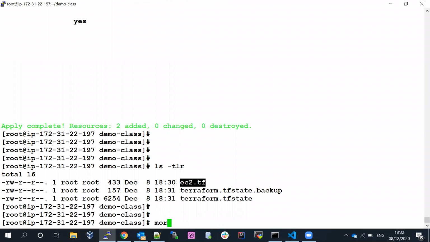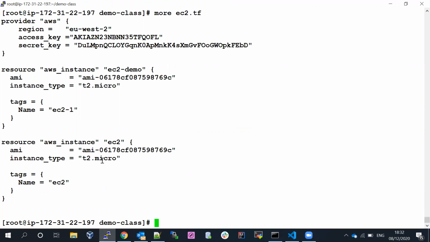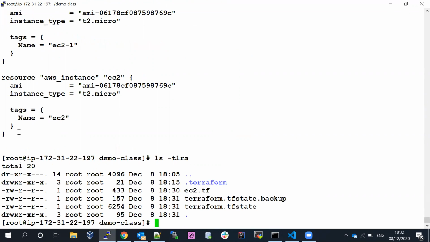I don't want to run two resources. I would like to destroy one resource. Now when we run the Terraform apply, it's going to read the .tf file which is available locally, and run based on the syntax provided inside the .tf file. I would like to call one resource rather than a full Terraform apply. If you want to change one resource, how are we going to do it? Let's say I've created the two servers and I would like to delete one server, how are we going to do it?